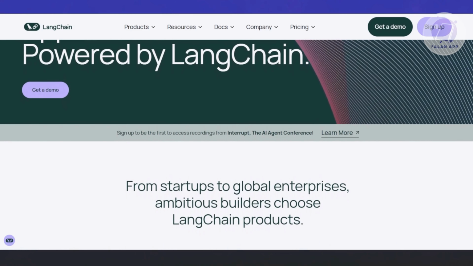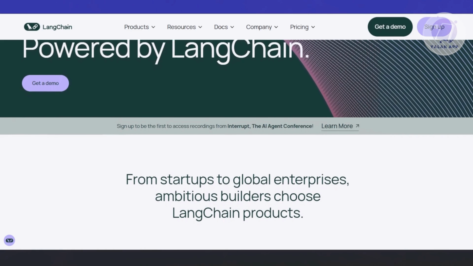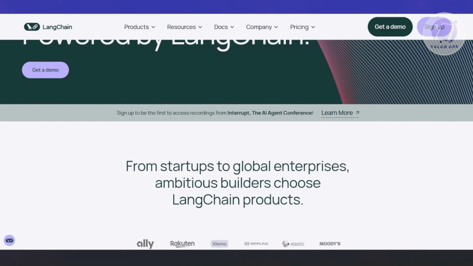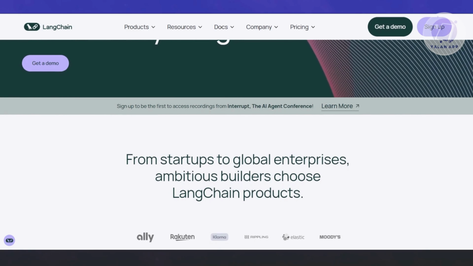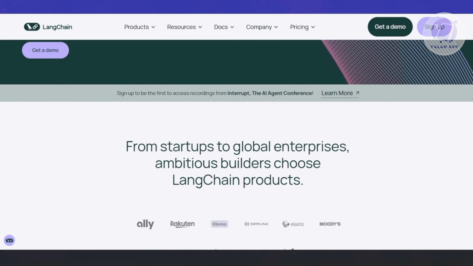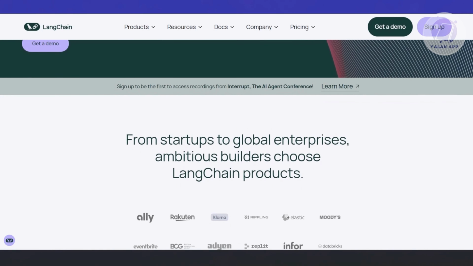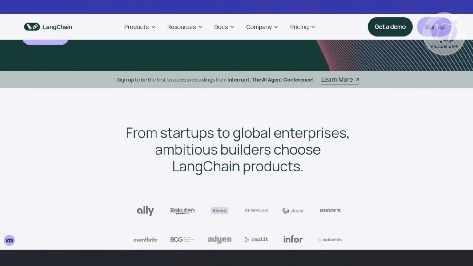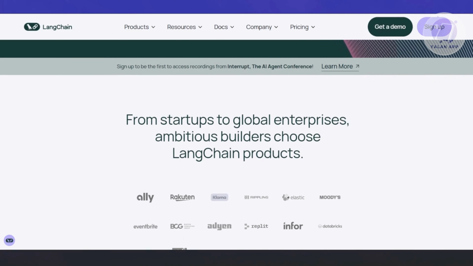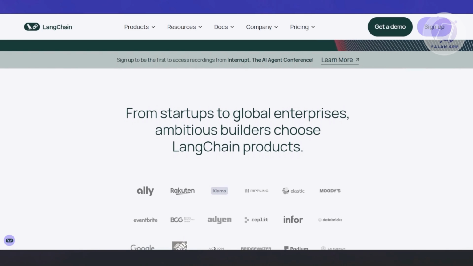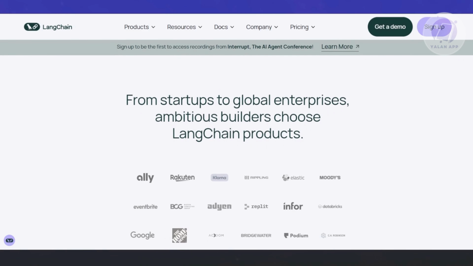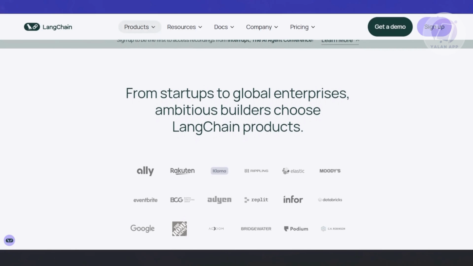LangChain is like the glue, the thing that connects all the steps and models. The great thing is that you don't need to reinvent the wheel. LangChain gives you the tools to chain all these pieces together in code in a very readable, structured way. From the name itself, LangChain basically chains things together. So when should you use Hugging Face? If you're starting out or if you're working with a single model, Hugging Face is going to be perfect for you.